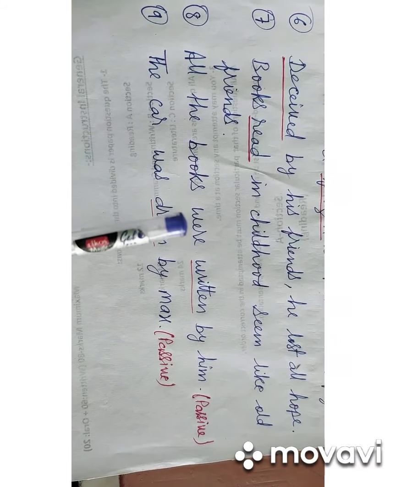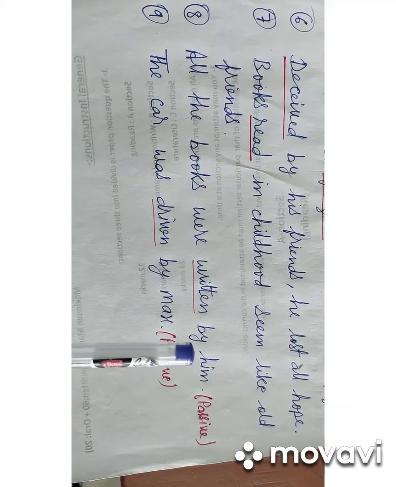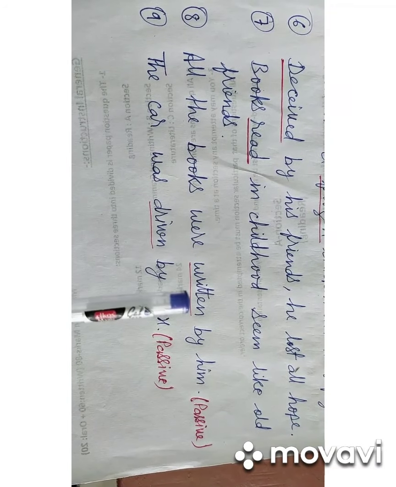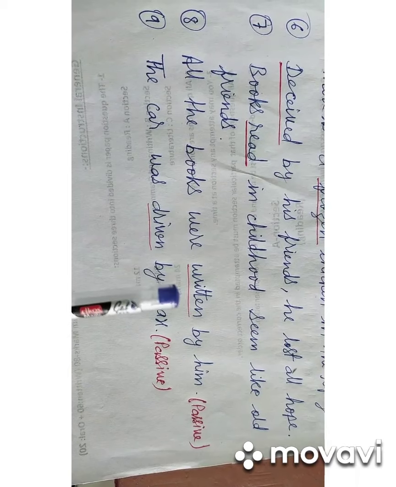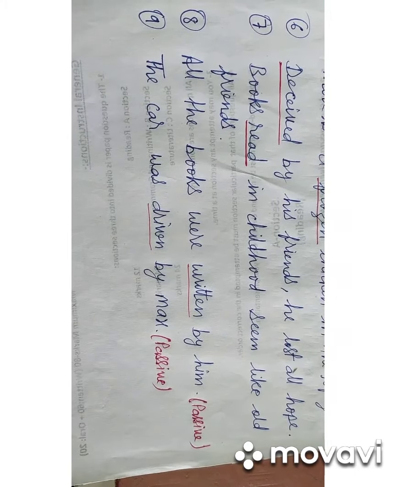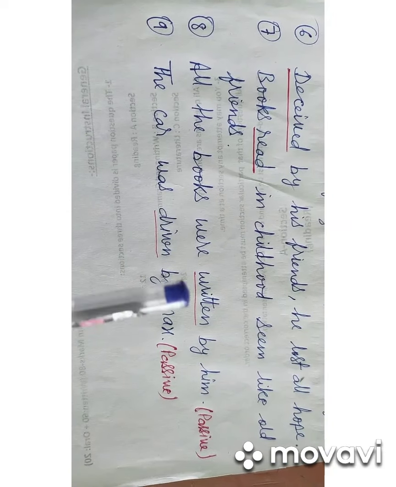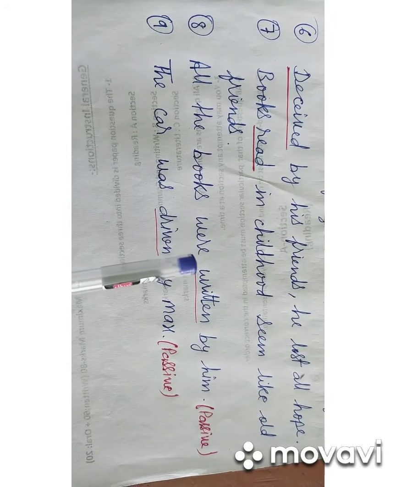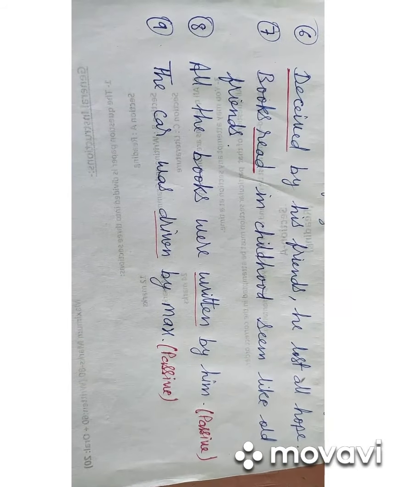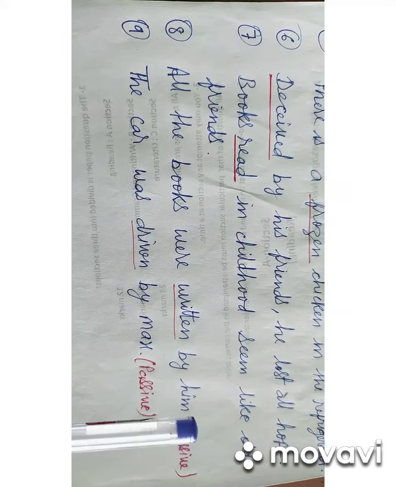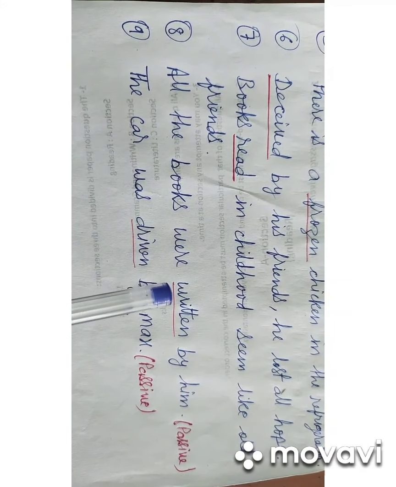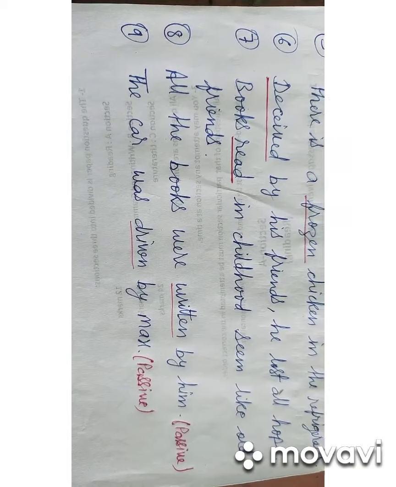Let us see the next example. All the books were written by him. The word written is in the third form and it is not the past participle because the sentence is in the passive form, and this sentence does not have more than one verb. The verb written is used with the helping verb were. Therefore, it is not the past participle.